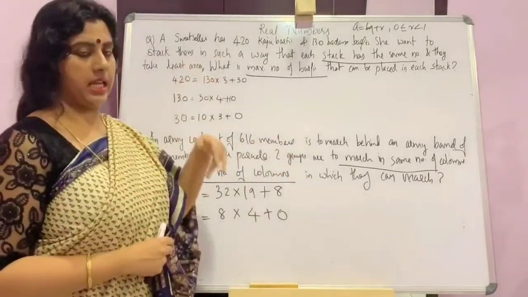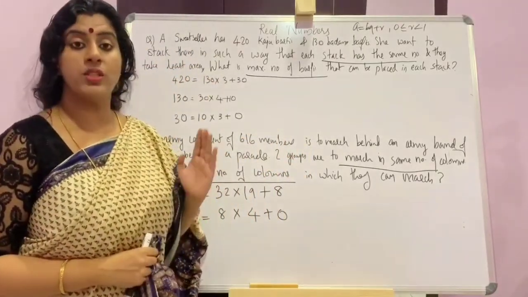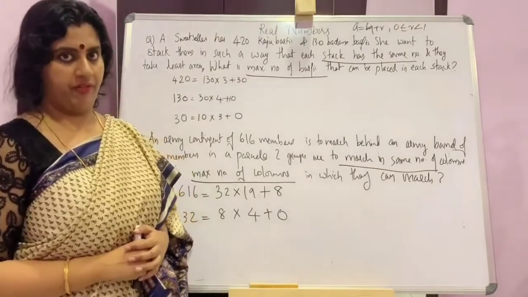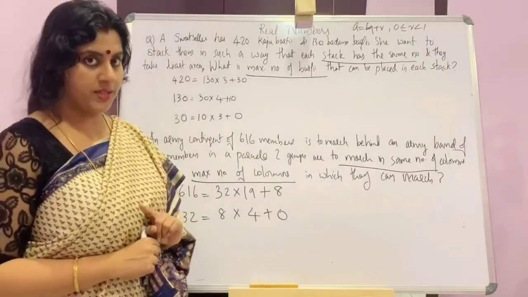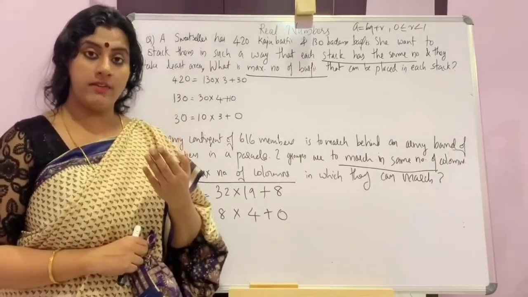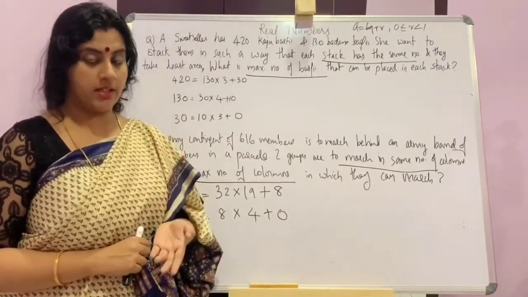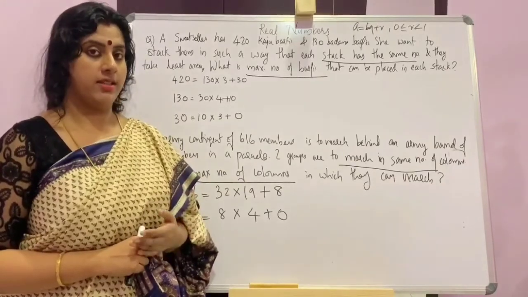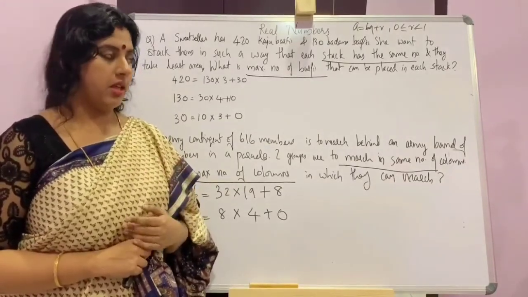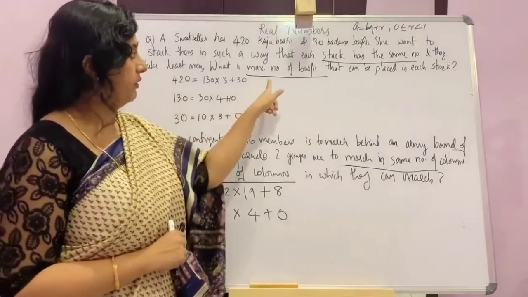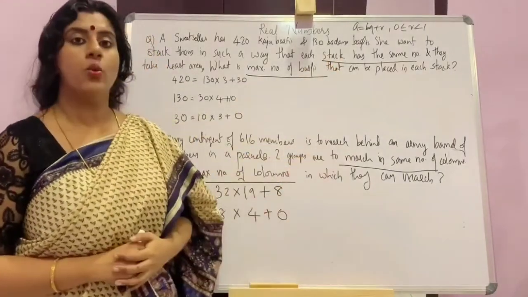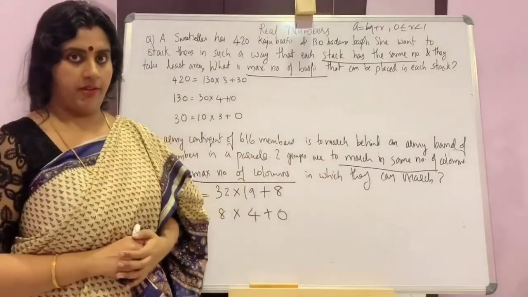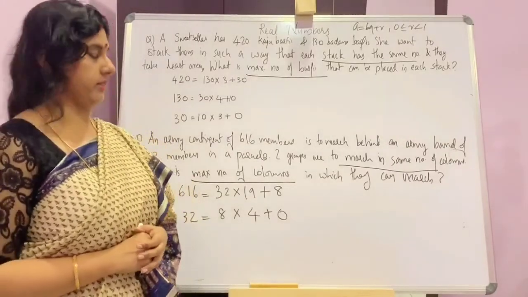If you get these types of questions, you want to take the HCF. Okay? Don't be confused. We will study the fundamental theorem of arithmetic later, and in that we want to take multiplications and LCMs. So don't be confused. If these terms are there, you want to find the HCF, that is highest common factor.